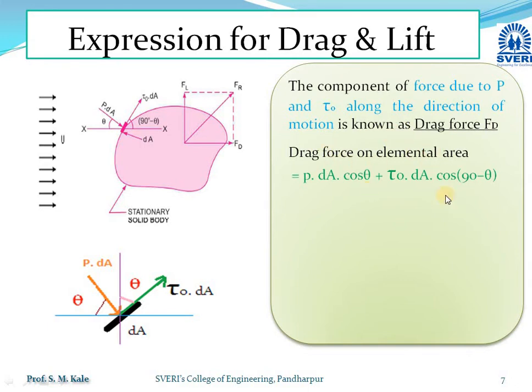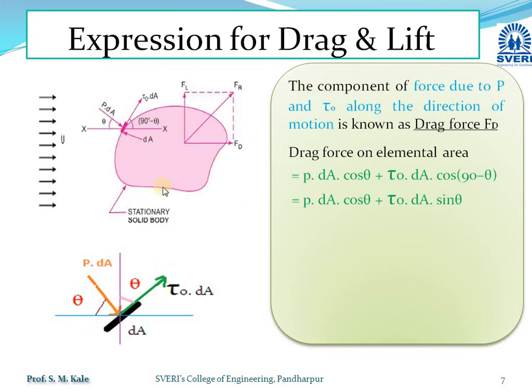So the drag force acting on that elemental area dA is nothing but P dA cos theta plus tau 0 dA cos(90 minus theta), as cos(90 minus theta) becomes sin theta. So the drag force acting on that elemental area is P dA cos theta plus tau 0 dA sin theta. This is the drag force acting on this elemental area dA.